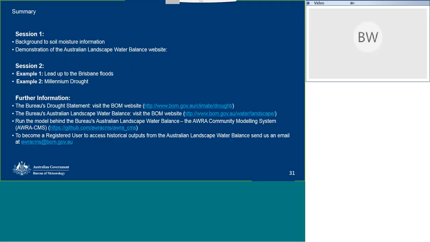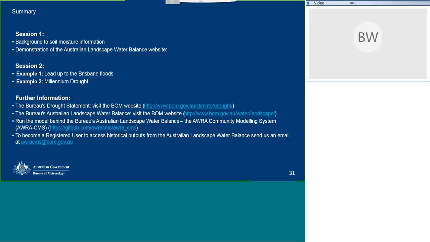Just to give an overview of what I went through today, in session 1 we had a bit of background to soil moisture and what that's all about, then a demonstration of the Australian Landscape Water Balance website. In session 2 we had 2 examples, a flooding example, the lead up to the Brisbane floods. Then we looked at the height of the Millennium Drought and we stepped through the years and we saw how soil moisture varied. If you're wanting more information here, after the talk today, if you wanted to have a look at the Bureau's drought statement, please visit the Bureau website.